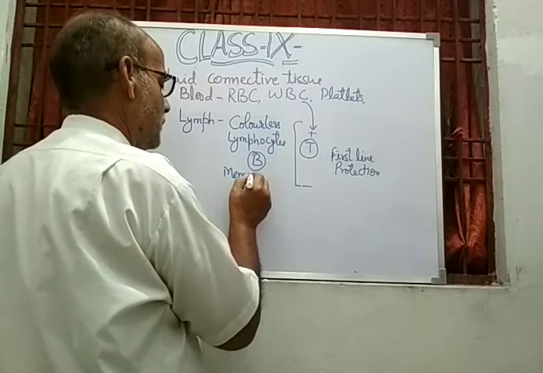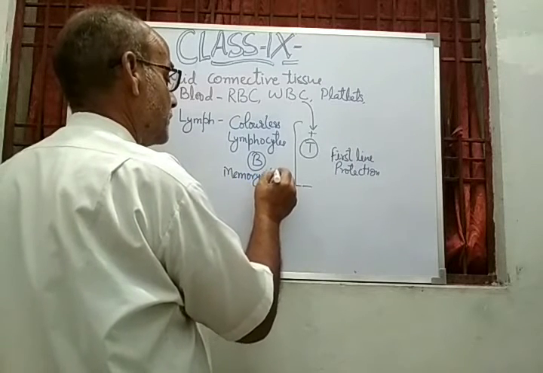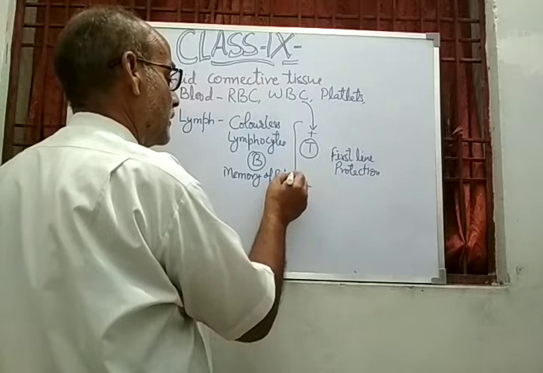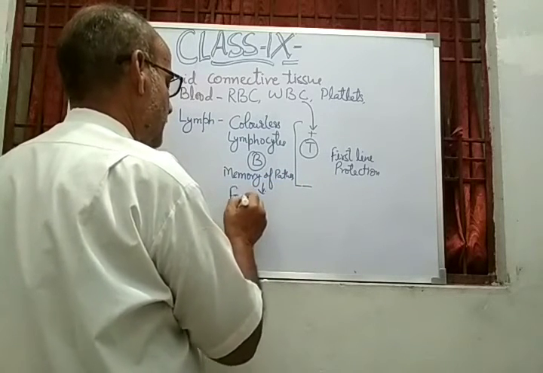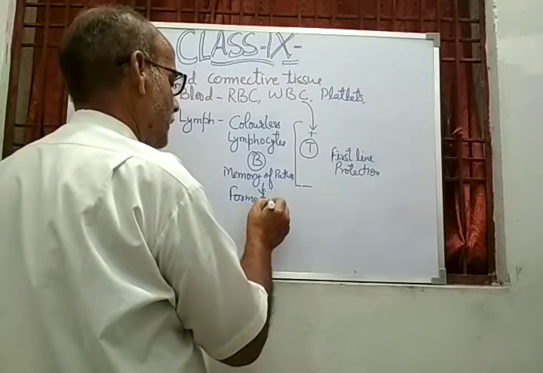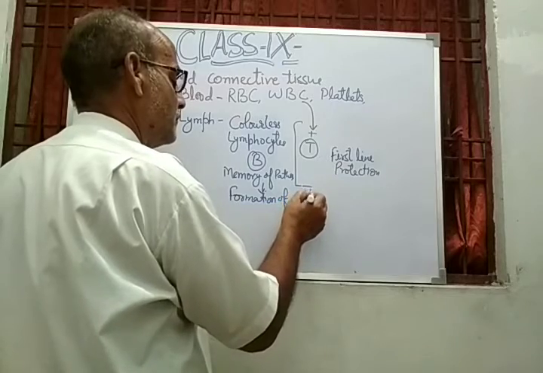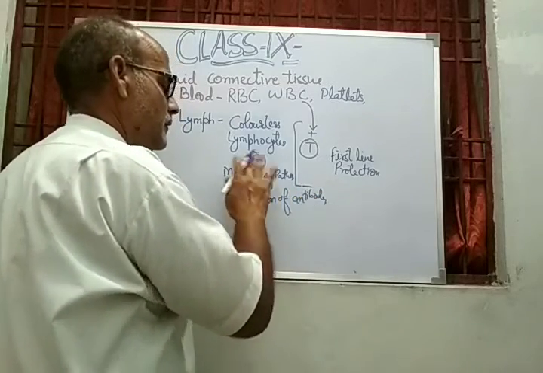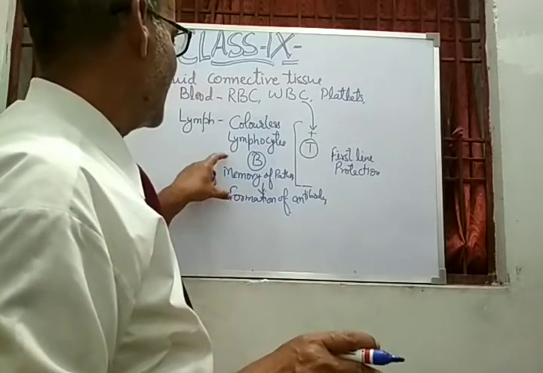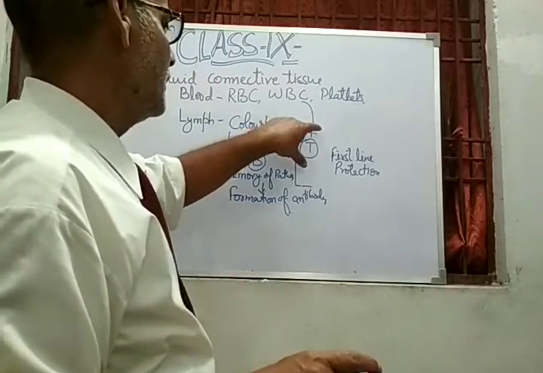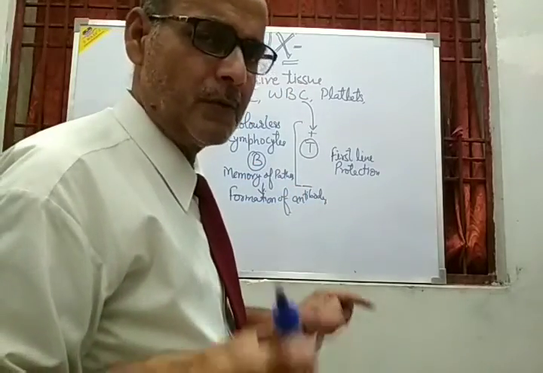It registers the memory of a pathogen, and subsequently formation of antibodies takes place in these lymphocytes. So whenever they are required in the blood, they go to the blood, and whenever the WBC is required in the lymph, the WBC comes into the lymph.